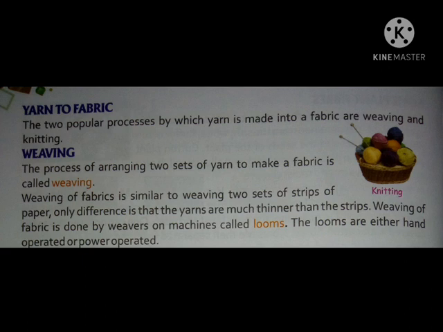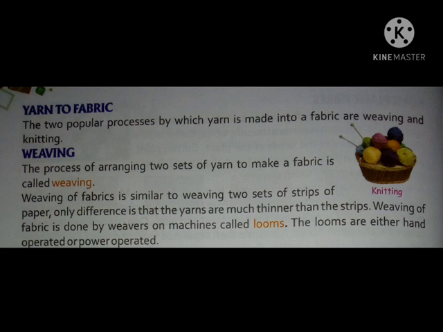The process of arranging two sets of yarn to make a fabric is called weaving. Underline this sentence. Weaving of fabrics is similar to weaving two sets of strips of paper. The only difference is that the yarns are much thinner than the strips. Strips of paper means kagaz ki pattiya.